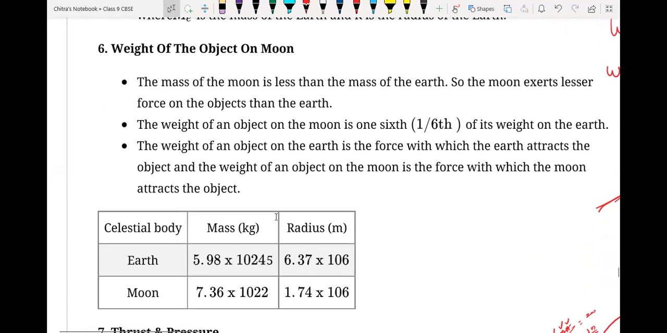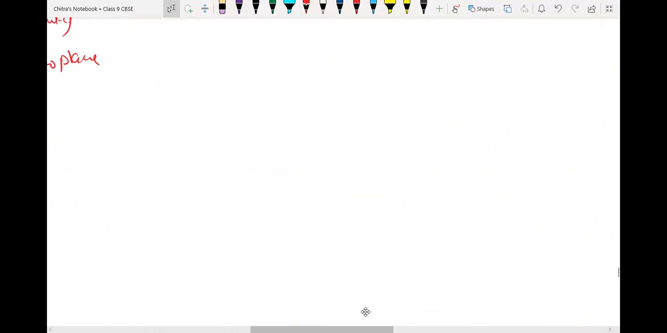Okay. So what about the mass of an object and weight of an object on Earth and Moon? So let's discuss that. The Moon's gravity is 1/6 of Earth's. Mass will remain constant throughout the universe. But the weight depends on planet to planet, place to place, and height and depth.